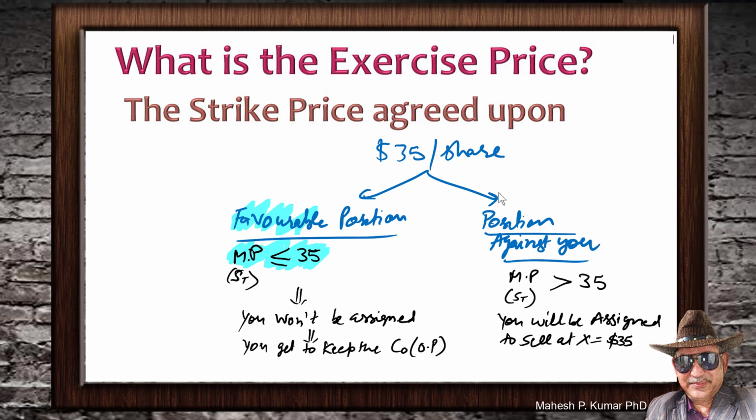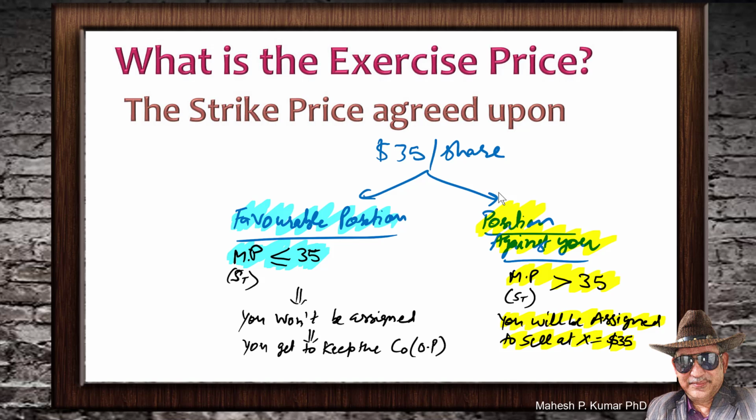But sometimes the future is uncertain, of course, and things can go against you. The position that can go against you is that any time the market price of the stock goes above $35, then you will be assigned, because it is selling in the market at more than $35.